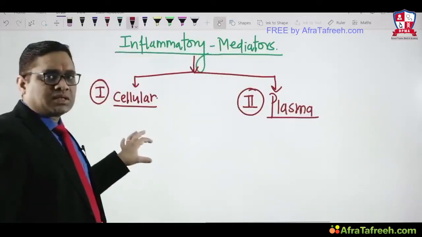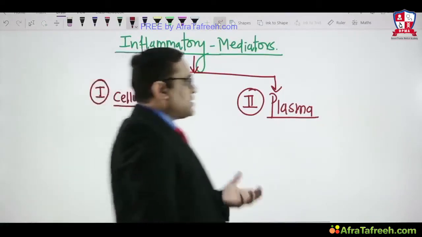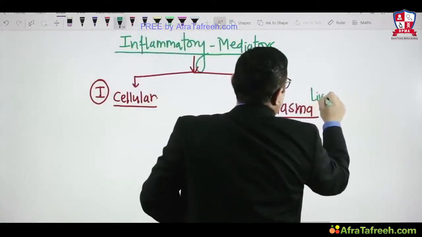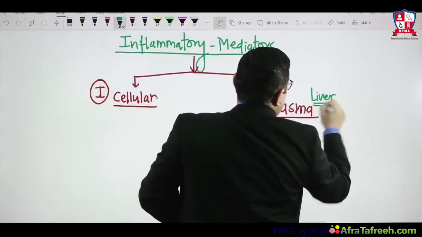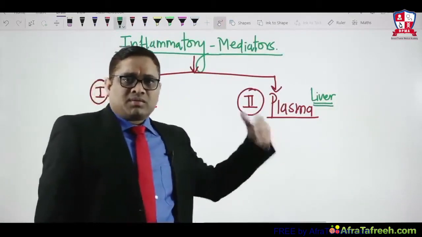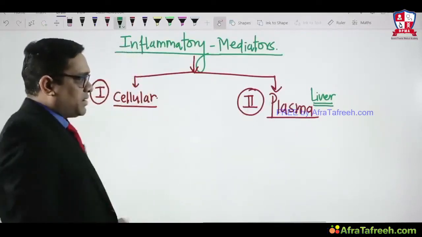Cellular means within the cells they will be present, like a mast cell or neutrophil. Plasma mediators are synthesized by the liver, right? Plasma mediators are synthesized by the liver and they will be inactive. During inflammation they will be released and then they will become activated. So that is the difference between cellular and plasma.